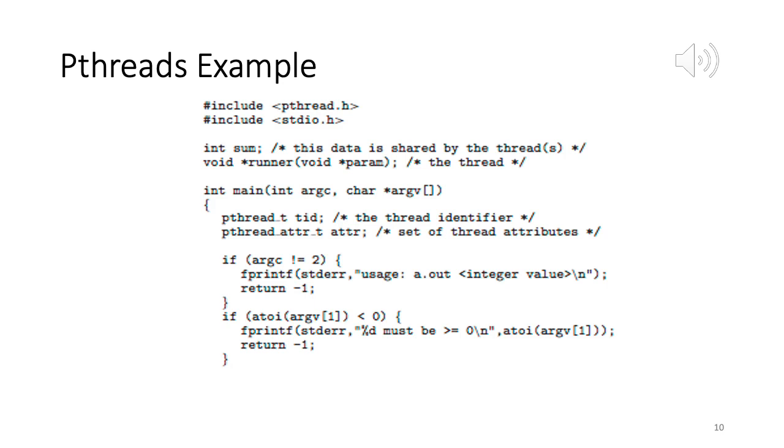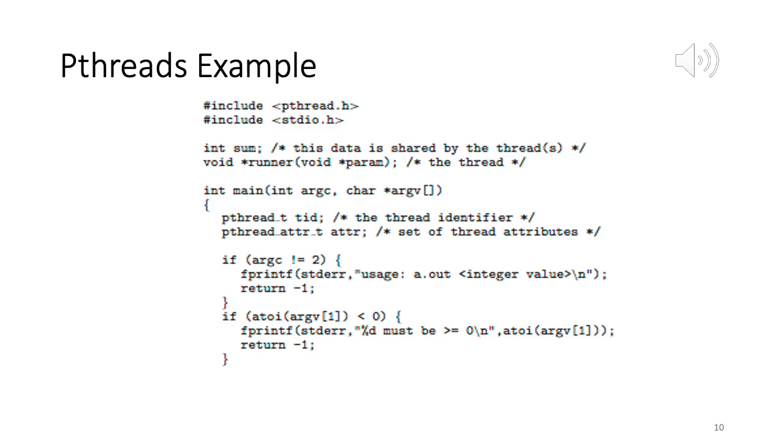The function which the thread will call, we call it runner, with a void pointer parameter. That's the name of the function, and the parameter that we will be providing is the value of n from the command line. So from the command line we type 10. That means we need the sum of the first 10 numbers. So that will be our argument.